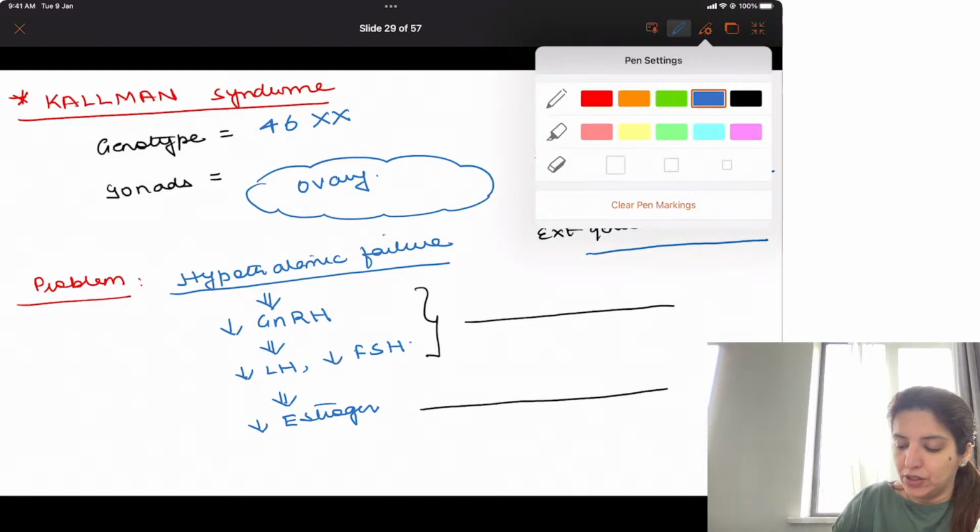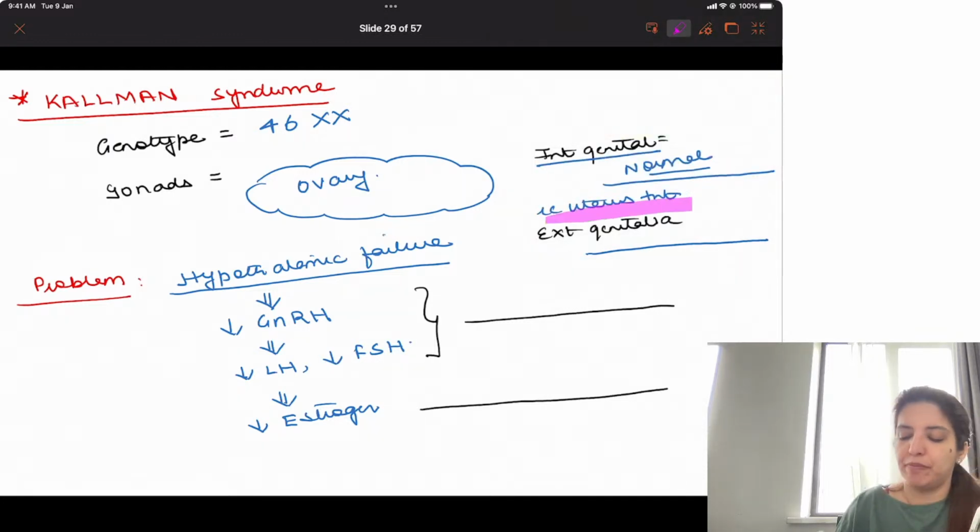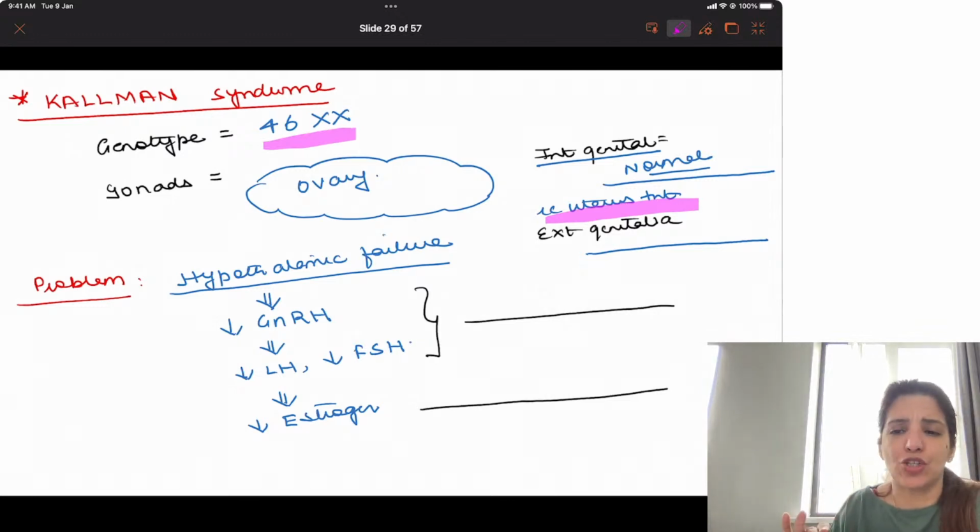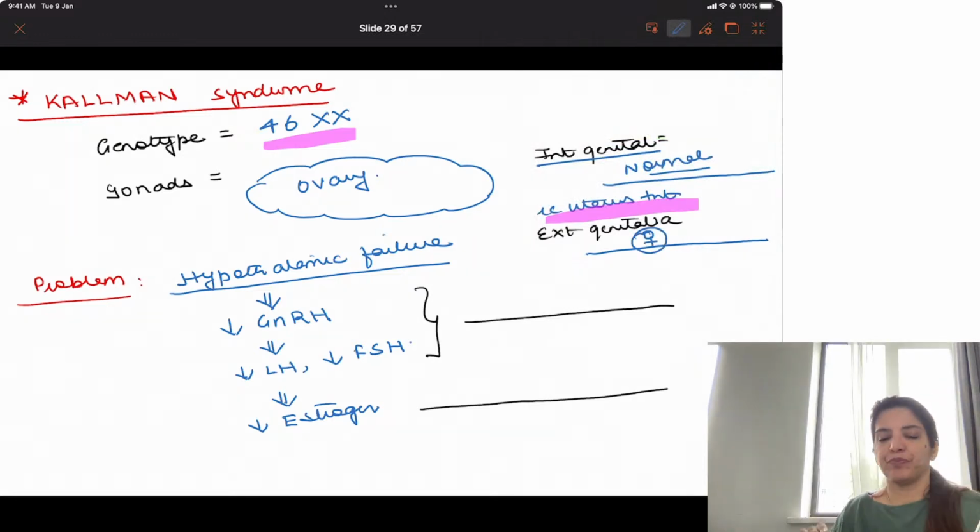In other words, the uterus is present, and because everything is normal with relation to sexual development, the external genitalia will also be female. Everything is normal in these females. There is no excessive androgen production, nothing. In intrauterine life, everything is happening normally in them.